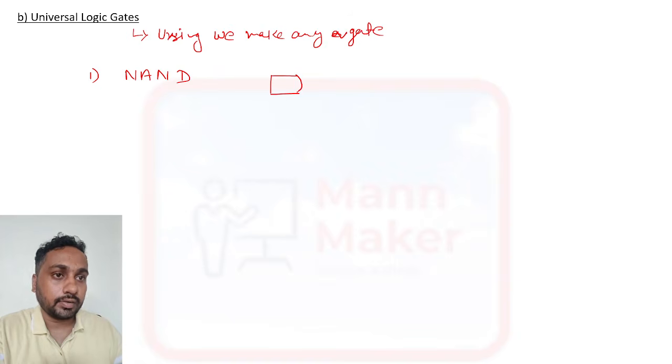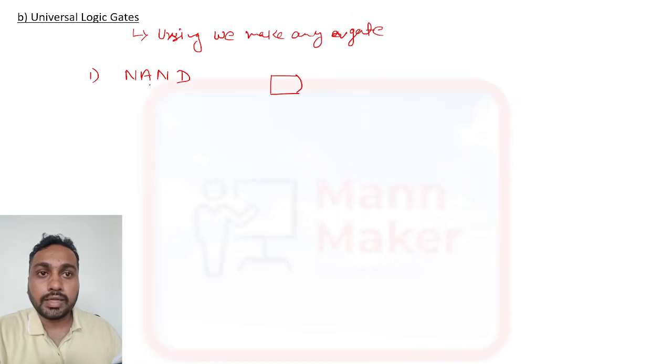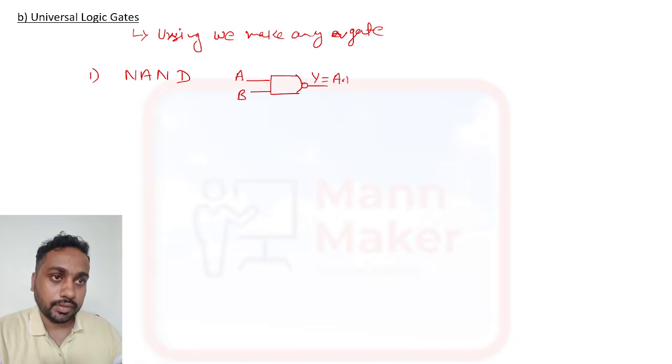AND gate is there. NAND means what? N plus AND, N means NOT AND. So one bubble will come here. It will be A and B, and this is Y equal to A dot B, NOT AND. NOT AND means we need to put one complement.